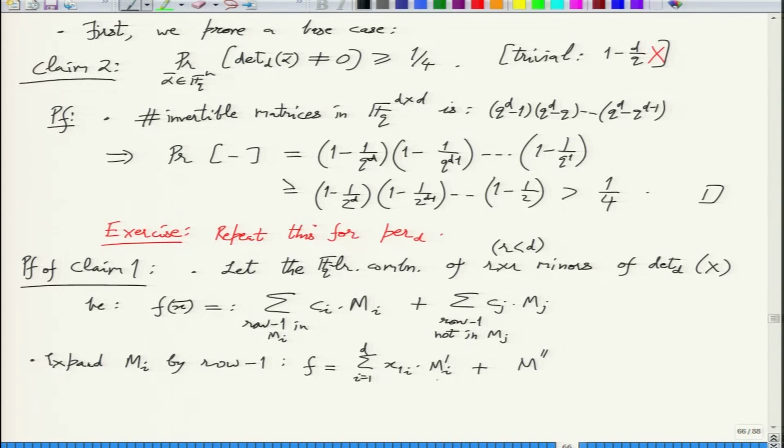So these Mi primes are what we get when we expand Mi with respect to the first row of determinant of X. This expansion will reduce the order of the minor, right? So these should now be order r minus 1 minors.